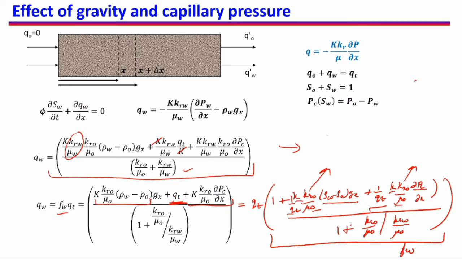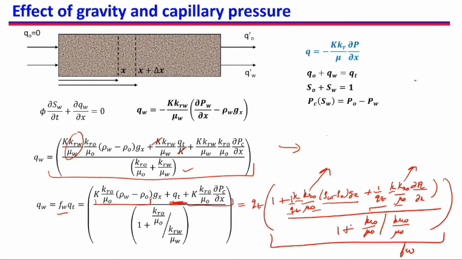So this also is a function of SW. So the denominator is also a function of SW. So again we see that if we take this equation, FW is a function of SW only. So this equation again can be written only as a function of SW.